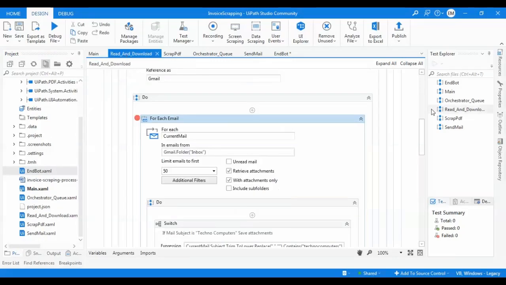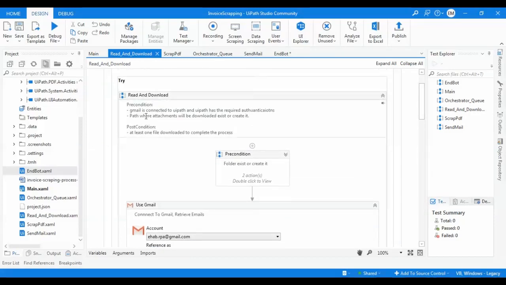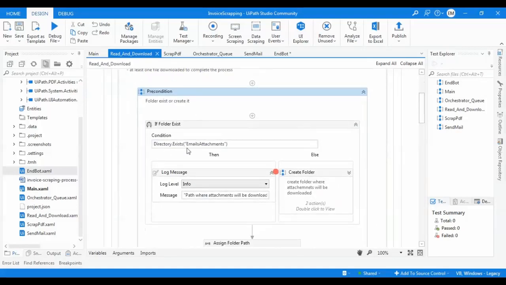This is the first one, read and download. The precondition here is that Gmail is connected to UiPath and has the required authentications. The path where the PDF invoice attachments will be downloaded: if it doesn't exist, create it. The postcondition is that at least one file is downloaded to complete the process.